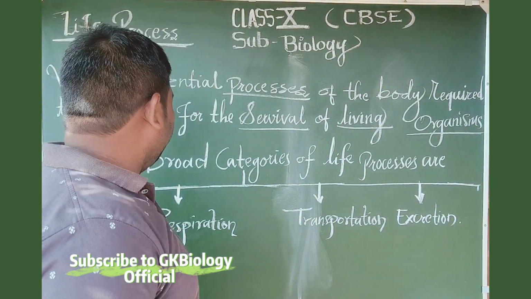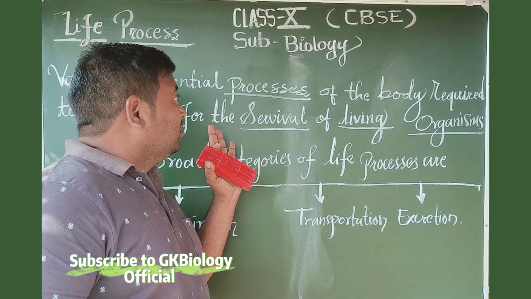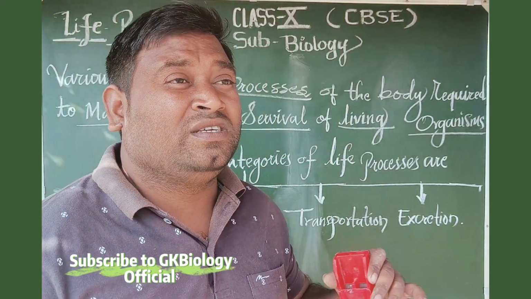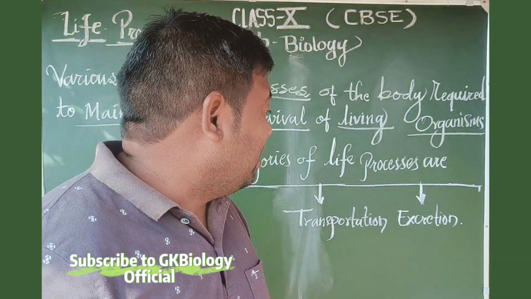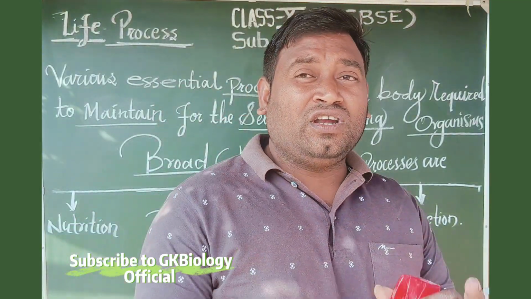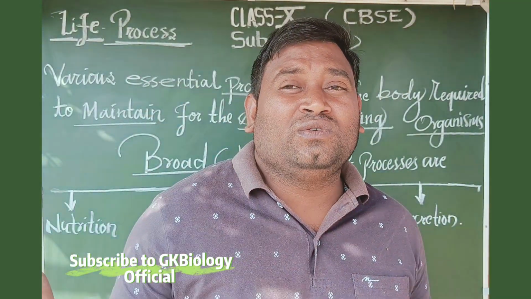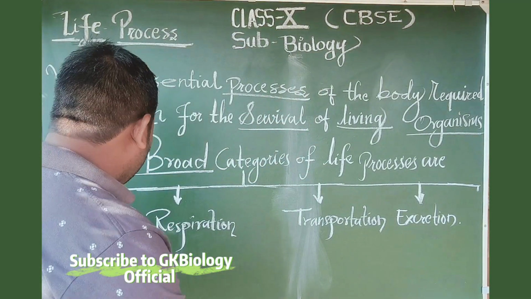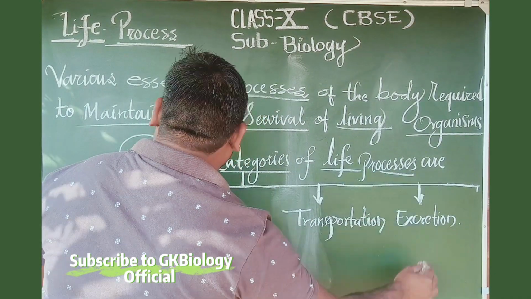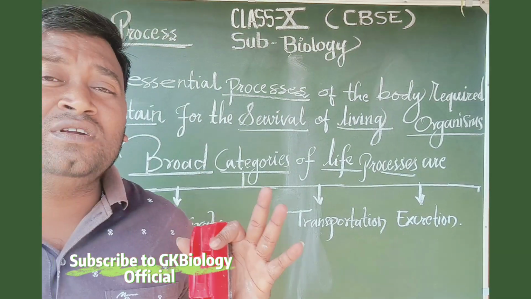Next, what are the broad categories of life processes? In the NCERT textbook, especially the CBSE textbook, we find that 4 major categories are mentioned. So we are strictly going according to the 10th CBSE syllabus, not any other syllabus. The broad categories of life processes begin with nutrition. This is a very important topic.